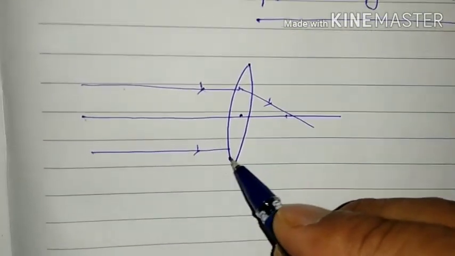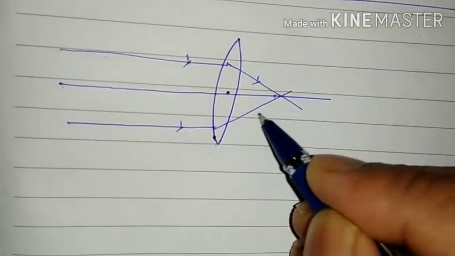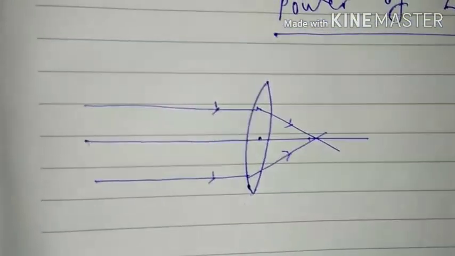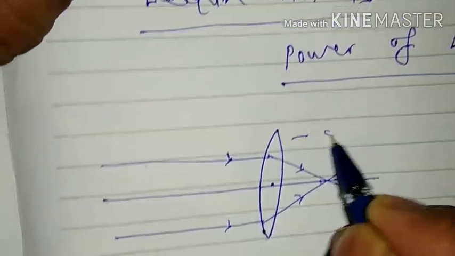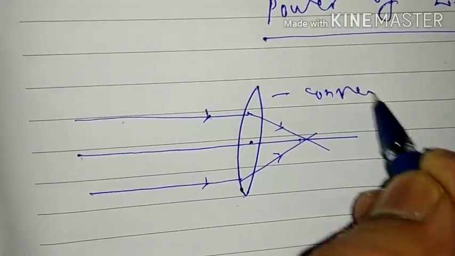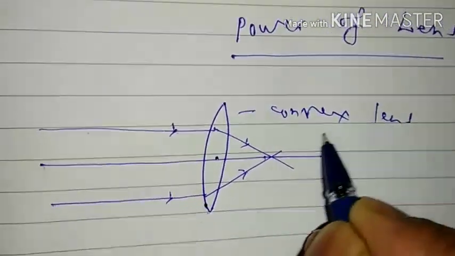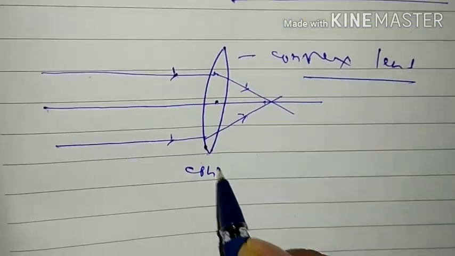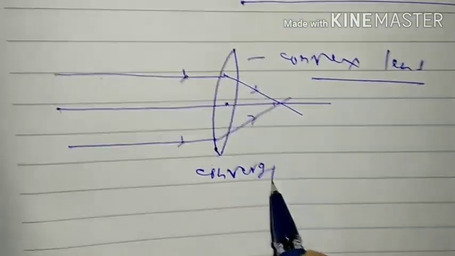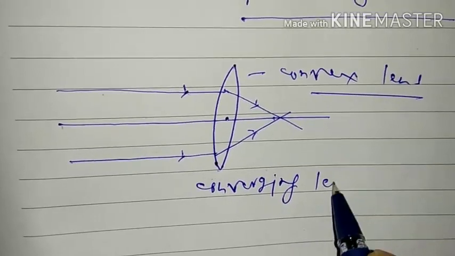So convex lenses are also called converging lens. It should be clear always.